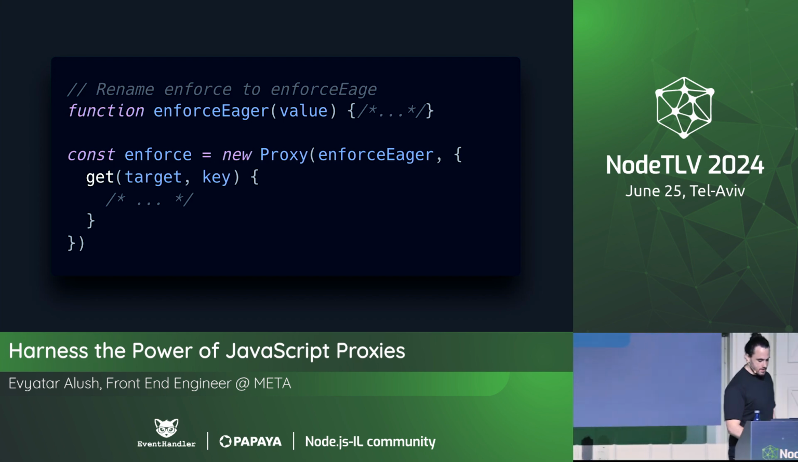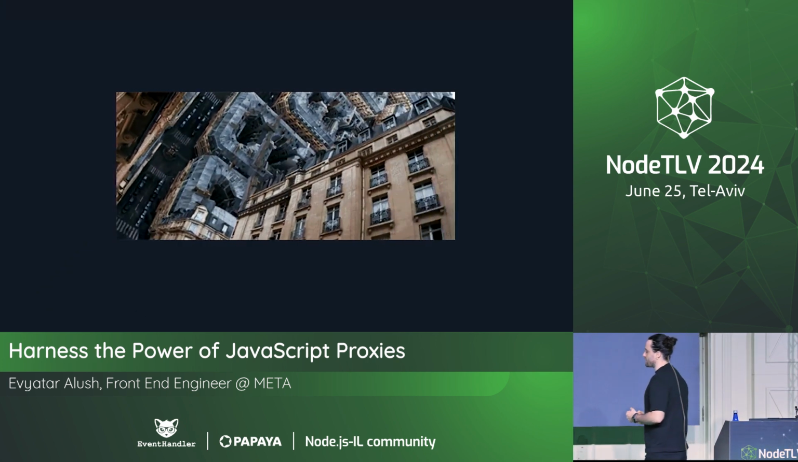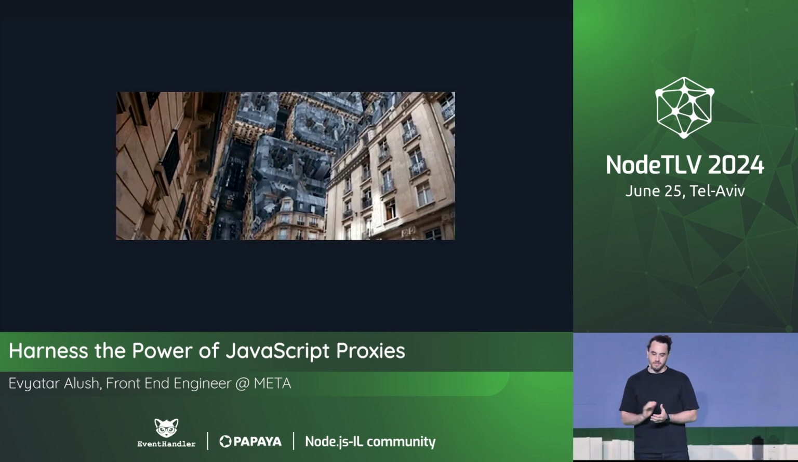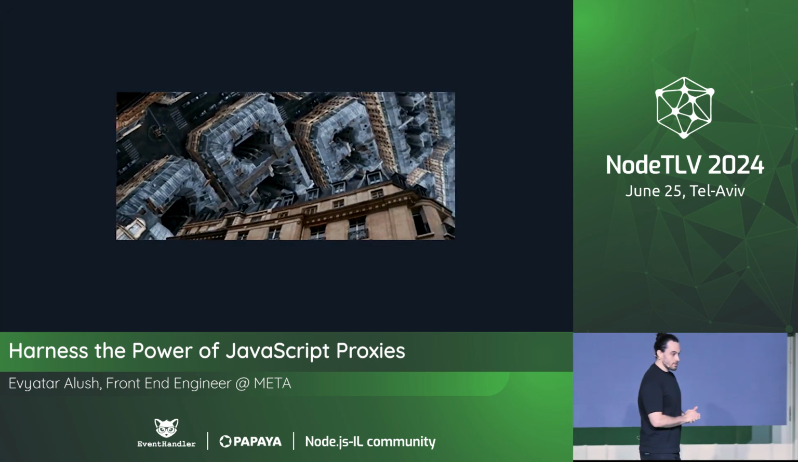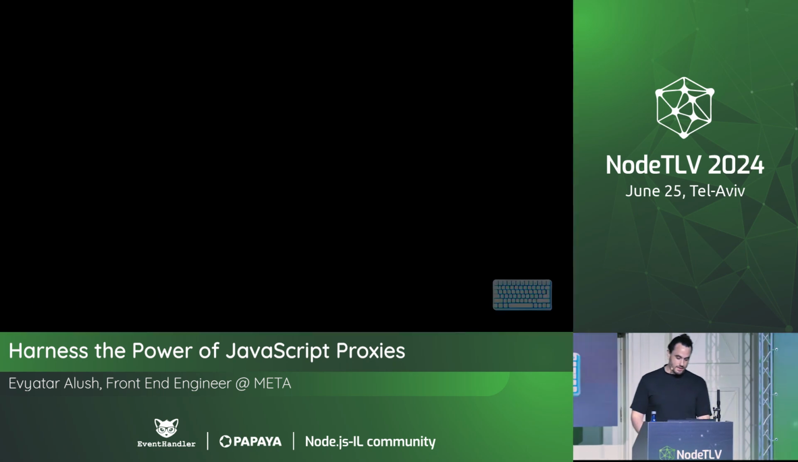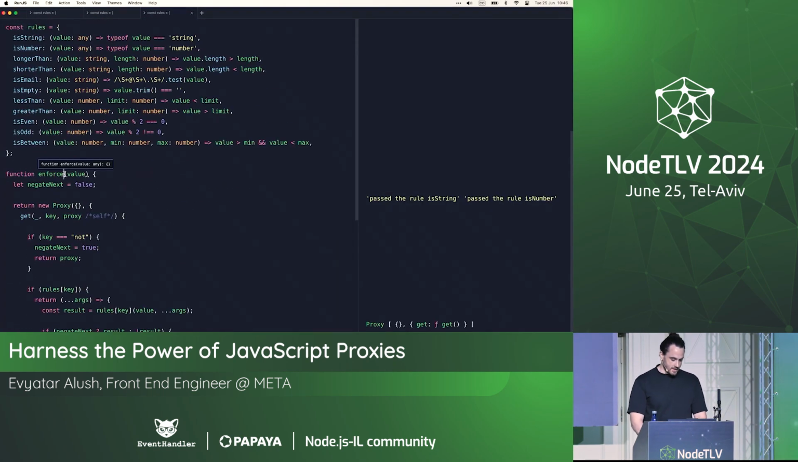You don't have to memorize this code. This is going to be like proxy inception. It's like a proxy within a proxy. This is pretty cool. And it sounds complex, but I think it's pretty simple once you see it. So let's go back to the code. And let's rename our function enforceEager.